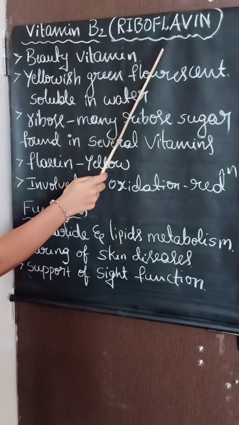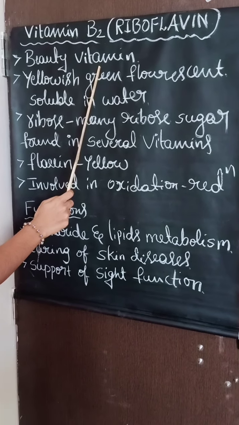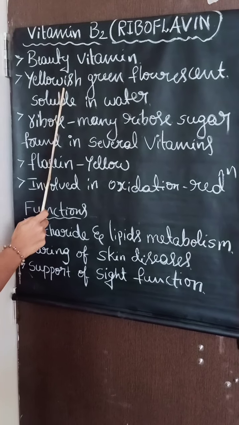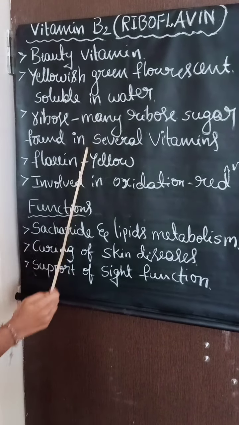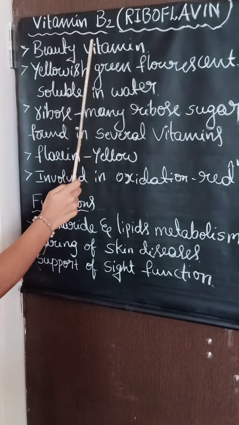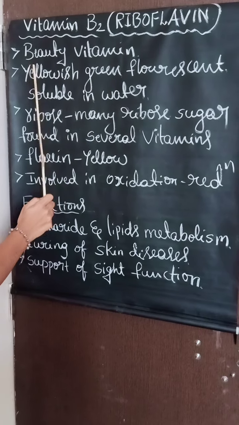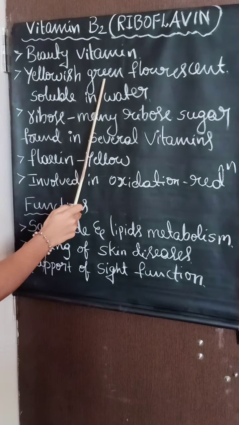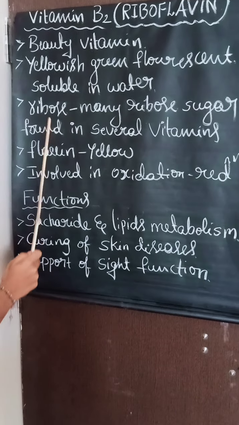This riboflavin is also called the beauty vitamin, and it is a yellowish green fluorescent compound which is soluble in water.